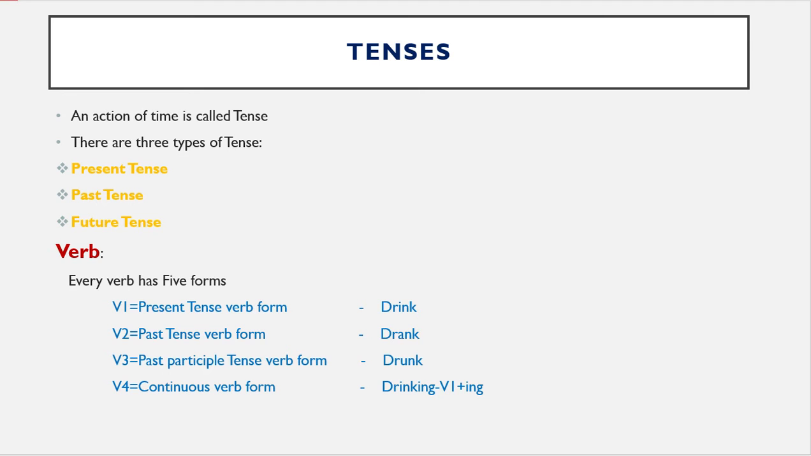Tenses will indicate time. It is mainly classified into three types, that is present tense, past tense and future tense. Present will indicate today, past yesterday, future tomorrow. Okay, we already know about verbs. We will use V1, V2, V3, V4. These four are the verb forms.